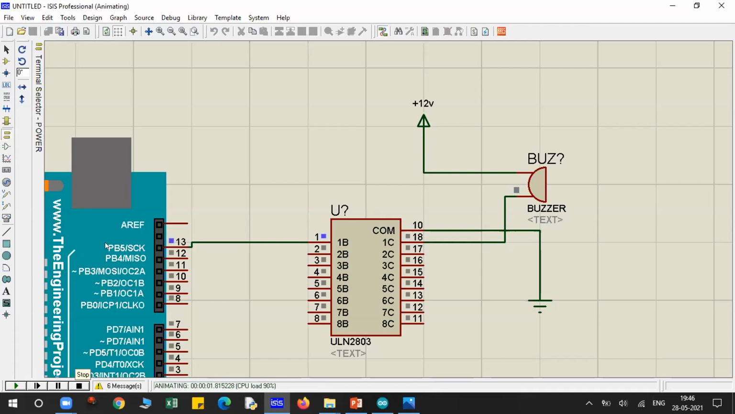Now, can you hear the voice? Okay guys, I am not sure whether you are able to listen to this buzzer or not. So just try to make the circuit in your system, and then you will see, and you can listen to it there only. Okay, the name of this IC is ULN 2803.